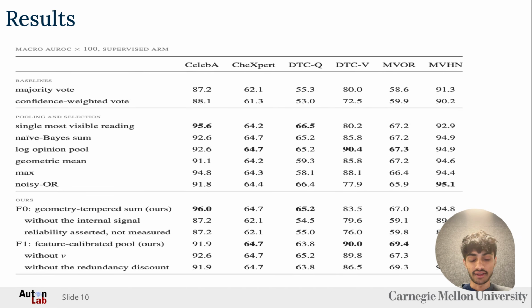For example, picking the most optimal view if we knew that in advance, or using different methods of pooling and selection. At the bottom is our proposed framework that uses external geometry and model internals, with our model under different ablations. And it seems that the pattern indeed generalizes to other data sets.